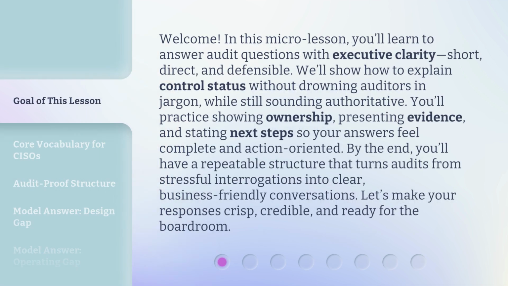Welcome! In this micro lesson, you'll learn to answer audit questions with executive clarity: short, direct, and defensible. We'll show how to explain control status without drowning auditors in jargon, while still sounding authoritative. You'll practice showing ownership, presenting evidence, and stating next steps so your answers feel complete and action-oriented.